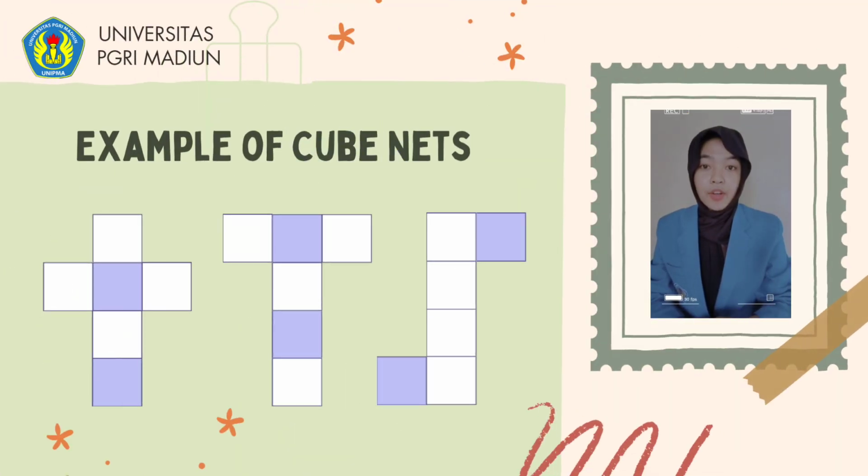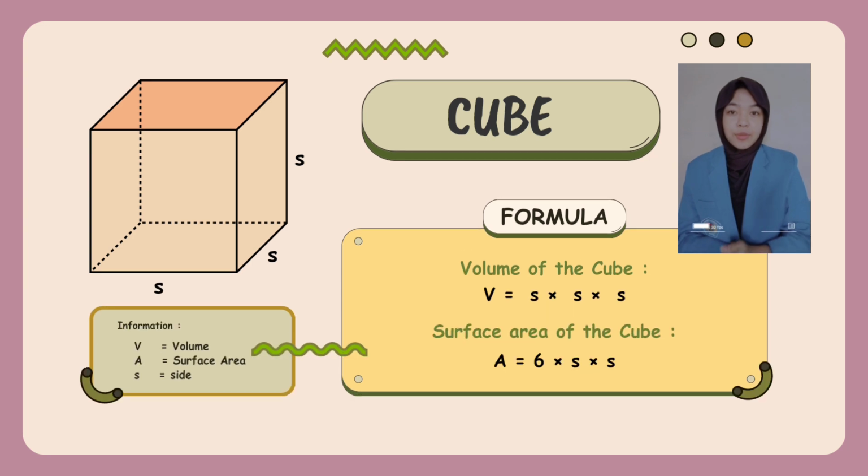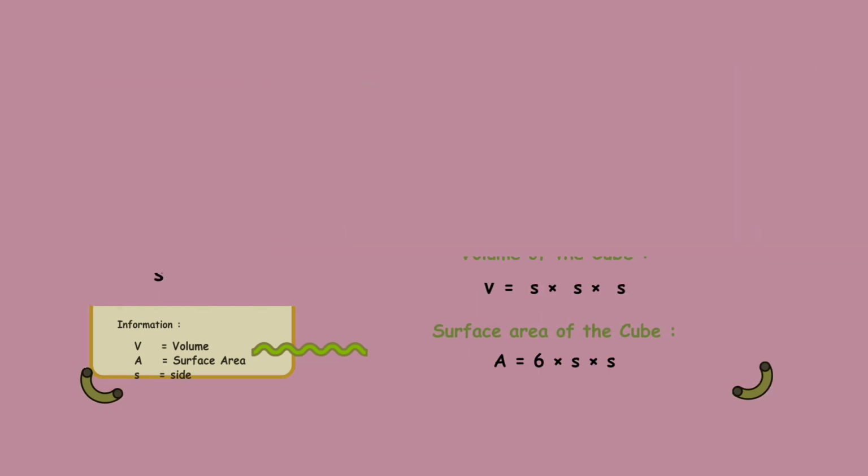Next, examples of cube nets. A cube has more than 4 net patterns. Well, here is an example of a net pattern of a cube. Next, formulas of a cube. The first, volume equals side times side times side. Next, surface area of a cube equals 6 times side times side.